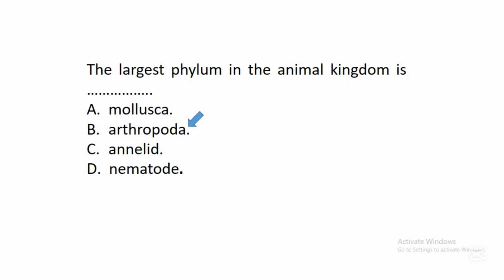Scientists have done research and discovered that there is a group of animals known as arthropods, and they belong to the phylum Arthropoda, and this group of animals is the largest in the animal kingdom. So they are made up of many organisms.